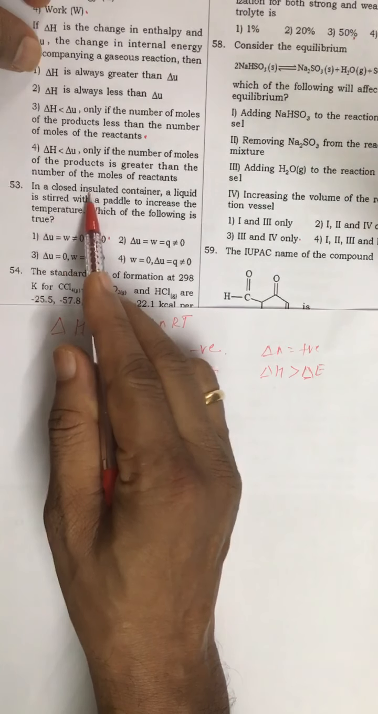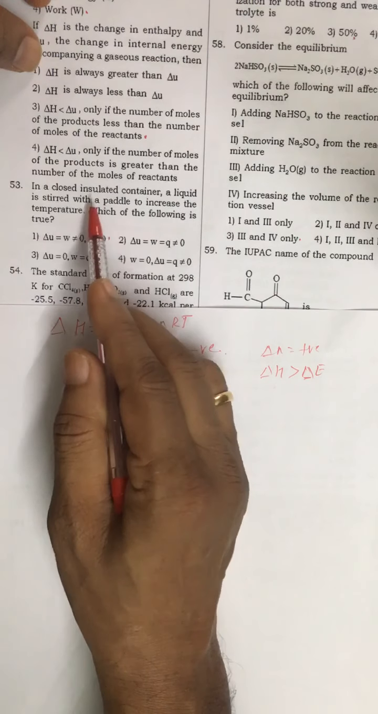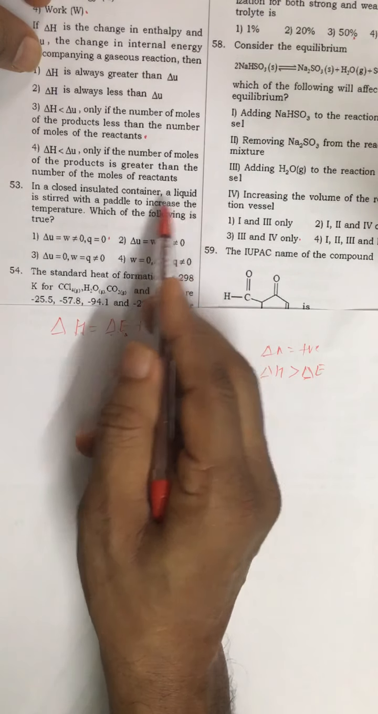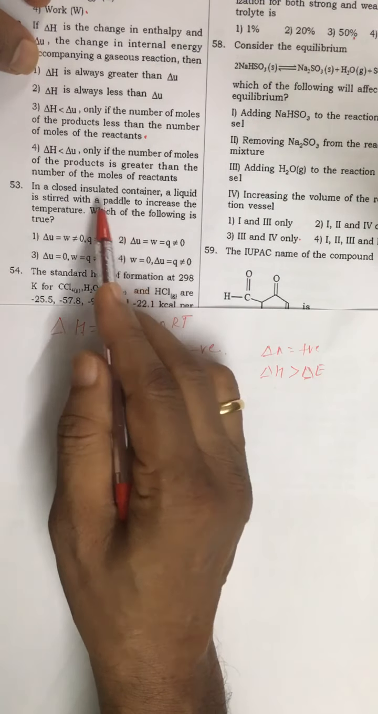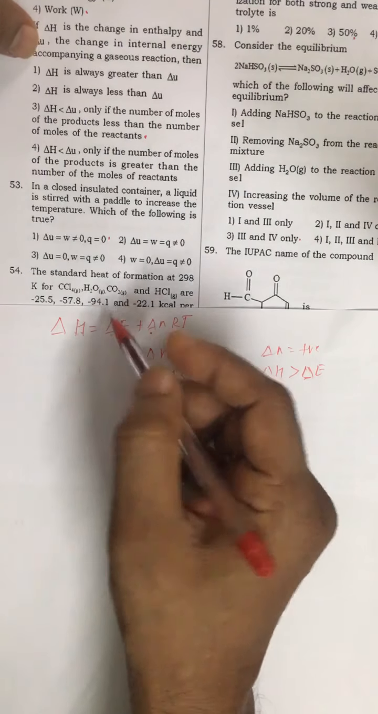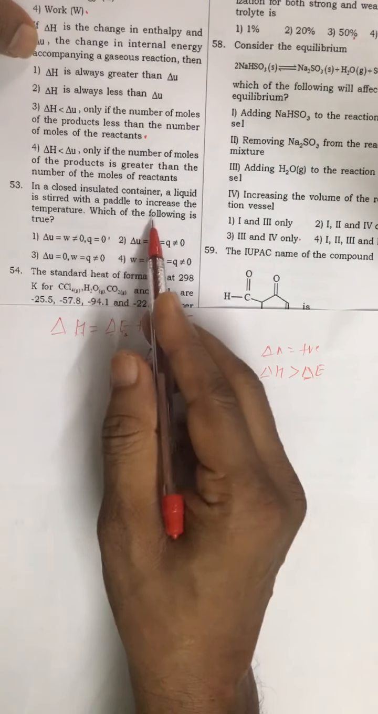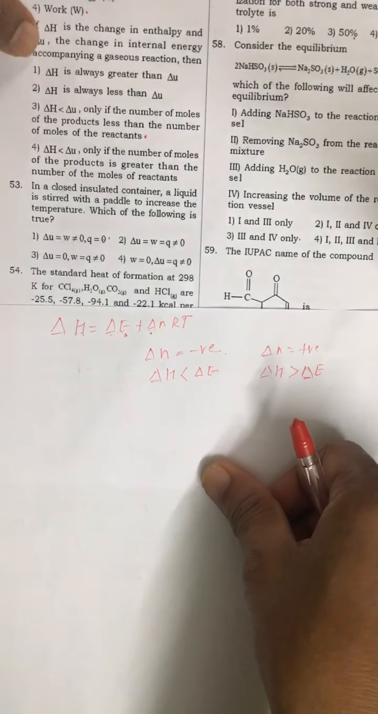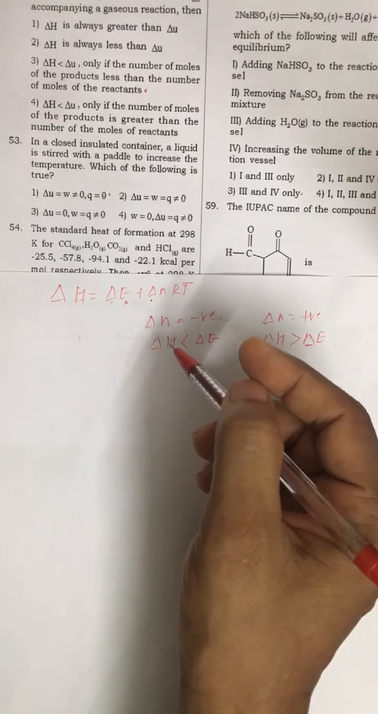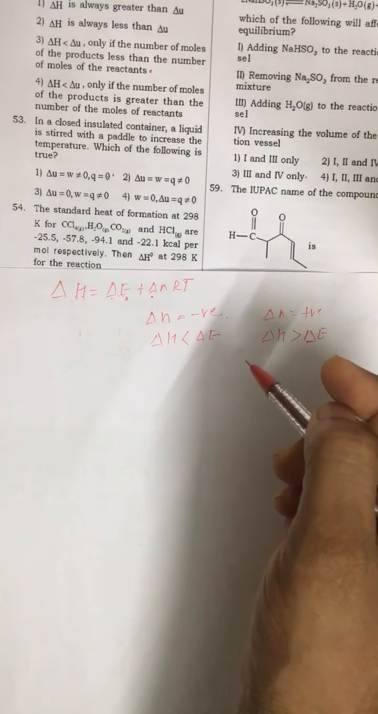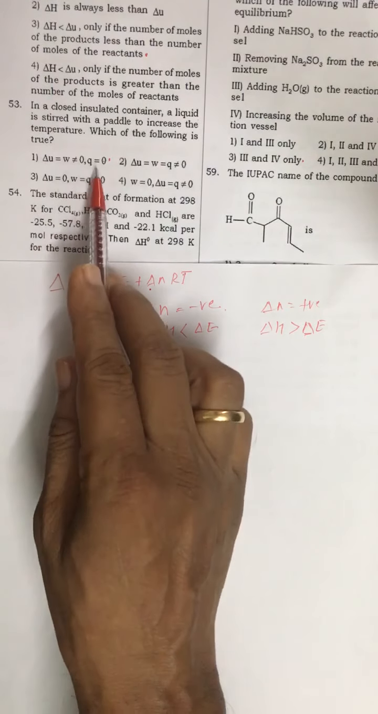In a closed insulated container, it is clearly mentioned, it is an insulated container, stirred with a paddle to increase the temperature. So it is an adiabatic process, so Q should be 0. In the other options we don't have the 0 option. And whatever work we do on the system is used to increase the internal energy. So delta E is equal to W, and W is not equal to 0. Some work is done. So the correct answer is the first option.